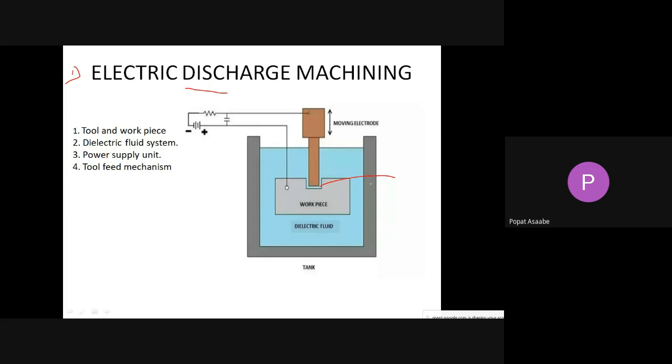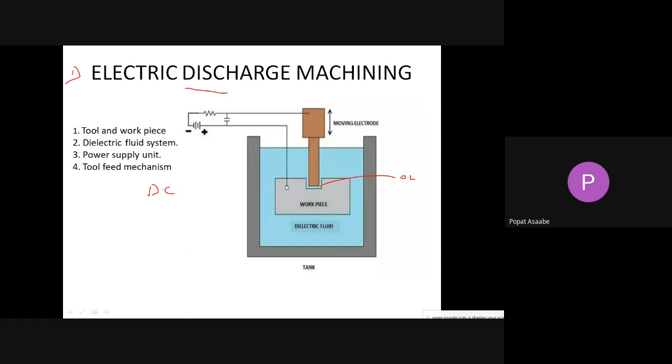What will this gap be? It will vary from 0.2 mm to 0.5 mm. Here in this machining process, we are using a DC supply. The tool acts as the cathode and the workpiece acts as the anode.